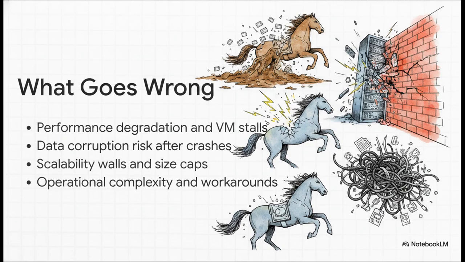First, performance degradation. Without proper block allocation, VMs will literally stall under I/O pressure, causing these severe latency spikes. Second, data corruption risk. If your file system doesn't have journaling, a sudden power loss leaves your VMs in a broken, inconsistent state. Third, scalability walls, where legacy file systems artificially cap your file and volume sizes. And finally, operational complexity. This forces teams into miserable manual workarounds, stuff like defragmentation and really messy snapshot cleanups.